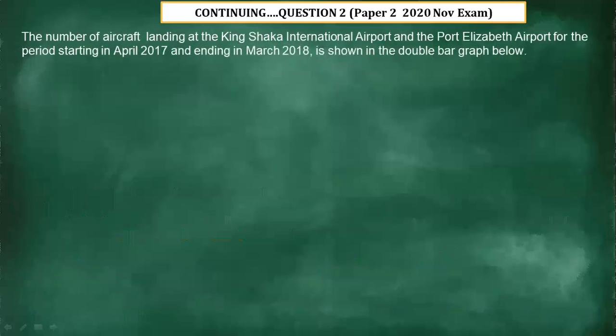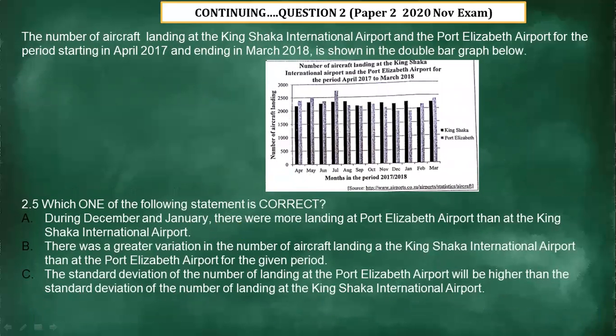I think we're at the last stage of this question. All right, the last question. Remember, we have the same scenario. We are now having a new question. 2.5, which one of the following statements is correct? We have to choose between A, B, C. Which one is correct? Let's start with the first statement.